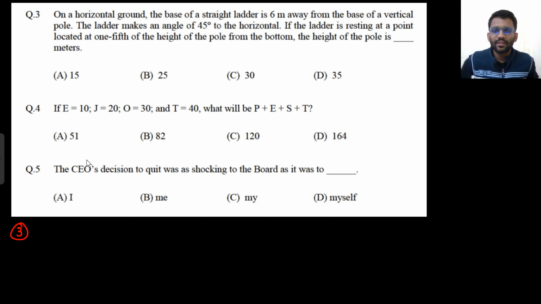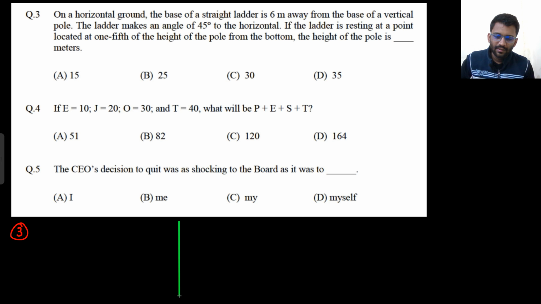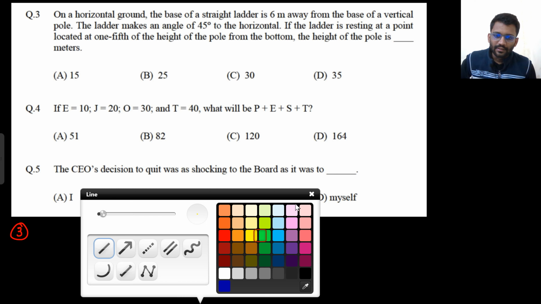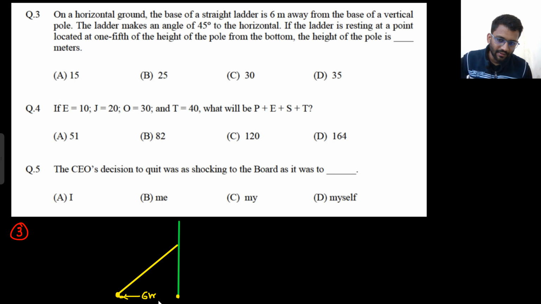On a horizontal ground, the base of a straight ladder is 6 meters away from the base of a vertical pole. This is a vertical pole, and this is the base of the ladder, so it is 6 meters away from the vertical pole.